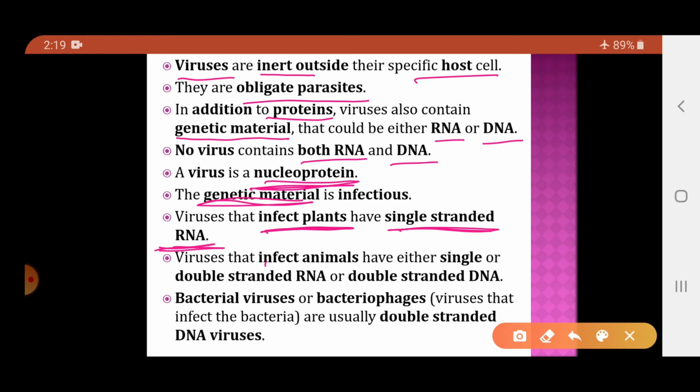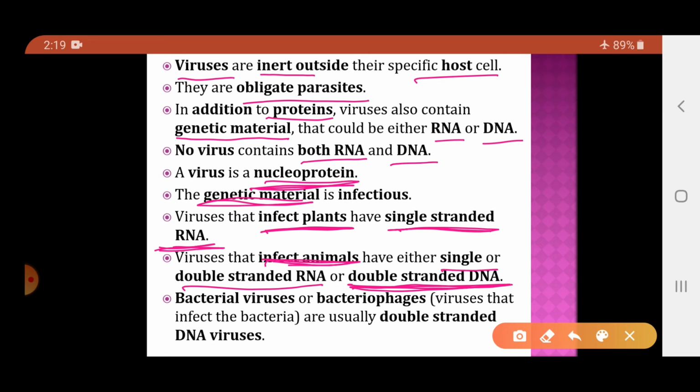Whereas the viruses that infect animals either have single or double stranded RNA, or they may contain double stranded DNA. So what are plant viruses? Viruses infecting the plants. What is their genetic material? Their genetic material is a single stranded RNA.